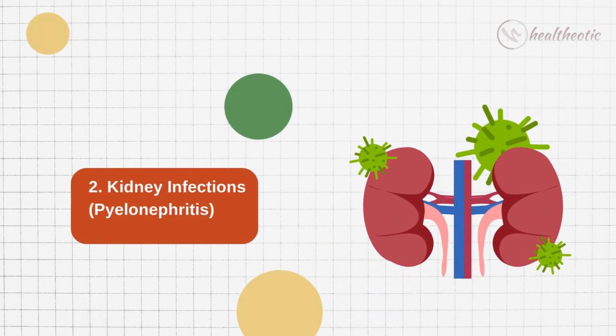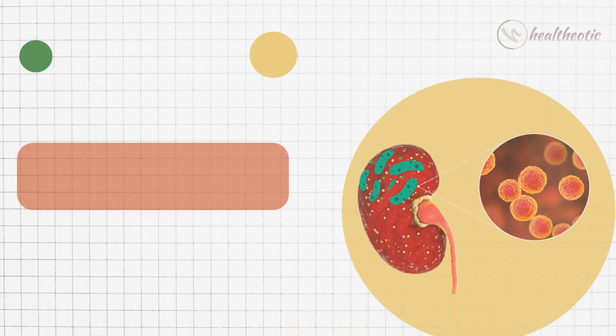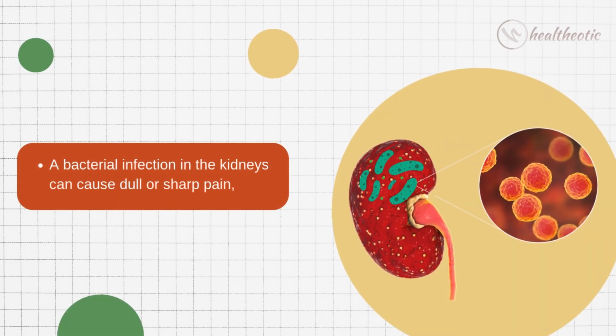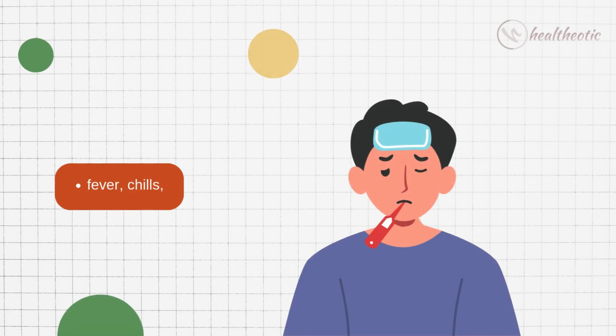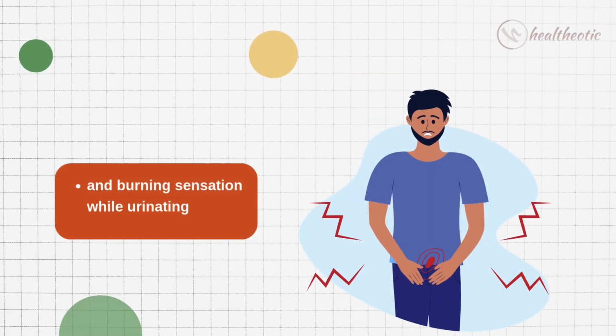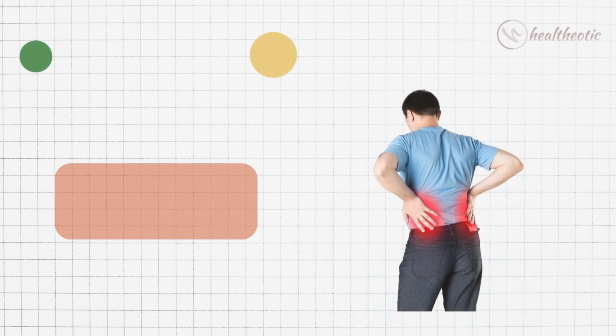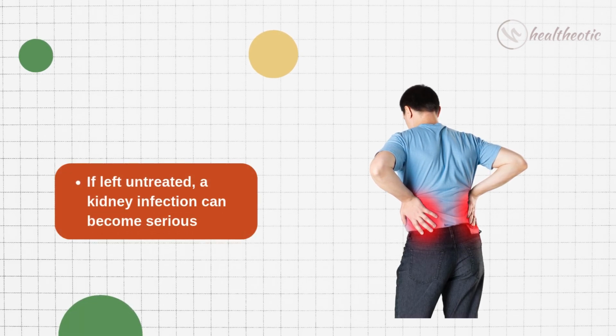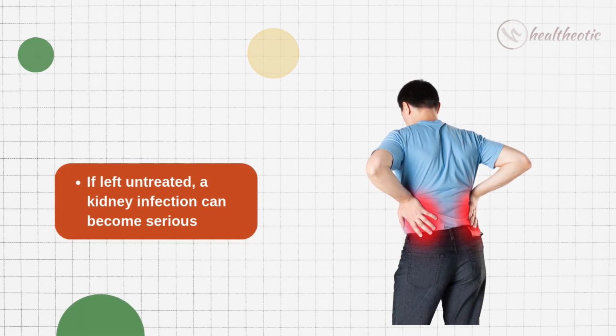Now let's talk about kidney infections. A bacterial infection in the kidneys can cause dull or sharp pain, fever, chills, nausea, and a burning sensation while urinating. And if left untreated, a kidney infection can become serious.